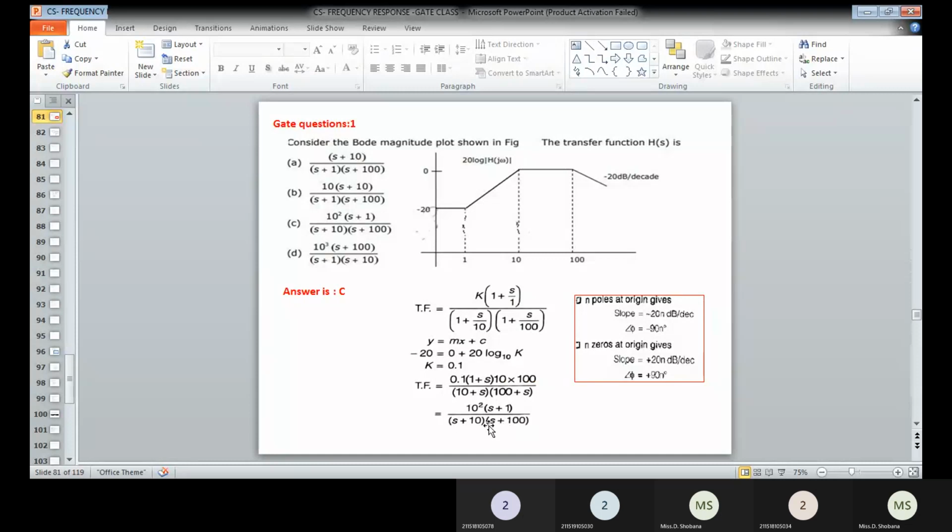Okay, so this transfer function is available in option C. That will be the correct answer. So this is how we have to write. Here the hint has been given in the regular box. You can see.